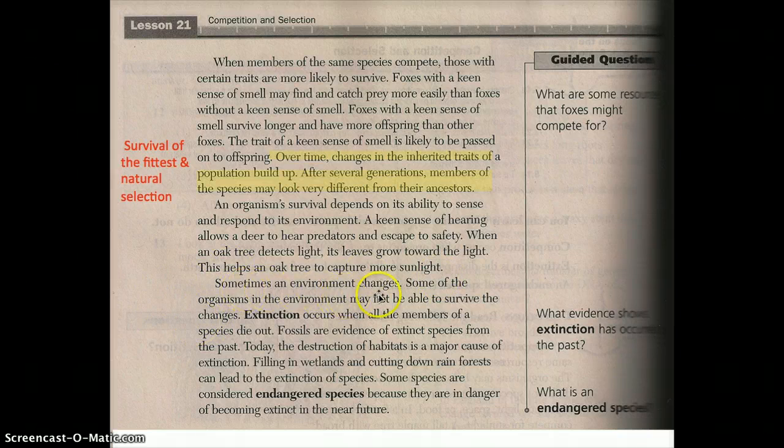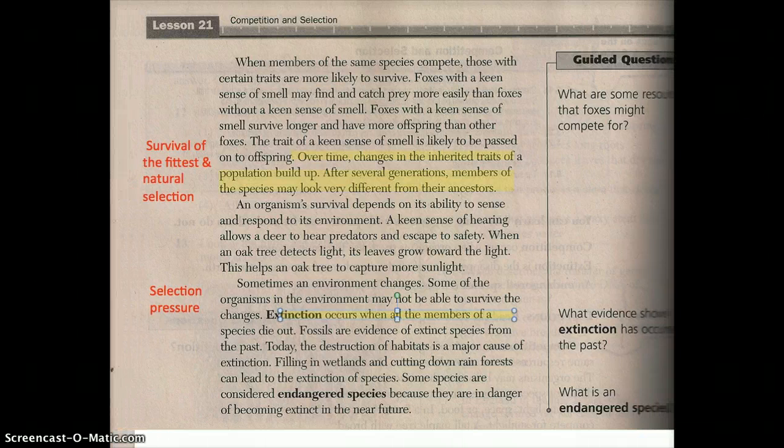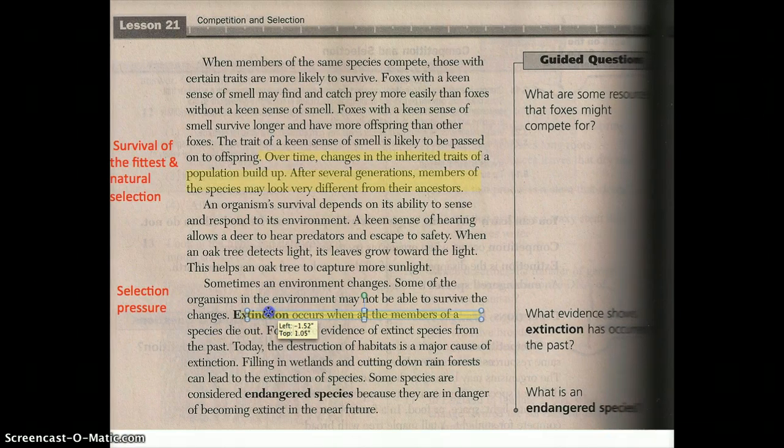Sometimes an environment changes. Some organisms in the environment may not be able to survive the changes. And to me, that sounds like that vocab word that we were talking about in class, selection pressure, changes in the environment that affect how an organism survives. Extinction occurs when members of a species die out. So there's a vocab word for us. Extinction occurs when members of a species die out.